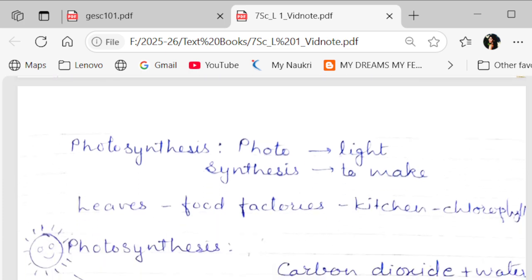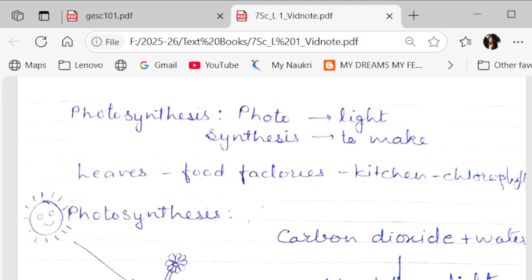Okay, and this chlorophyll plays a very important role in doing photosynthesis. Photo means light, synthesis means to make. And the leaves are known as the kitchen of the plants. Why? Because they have chlorophyll and they help the plants to make food.